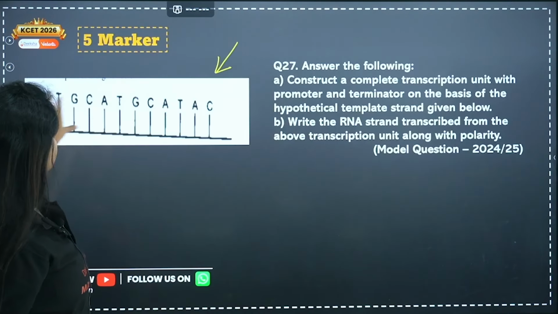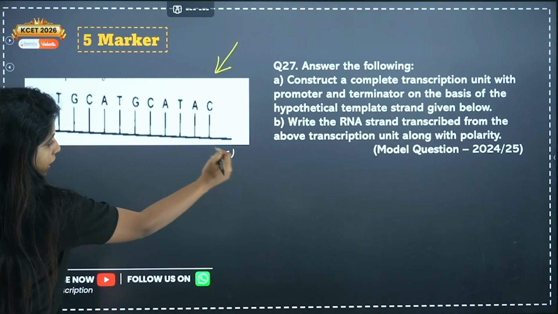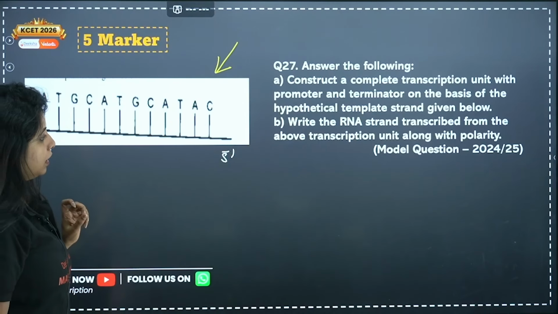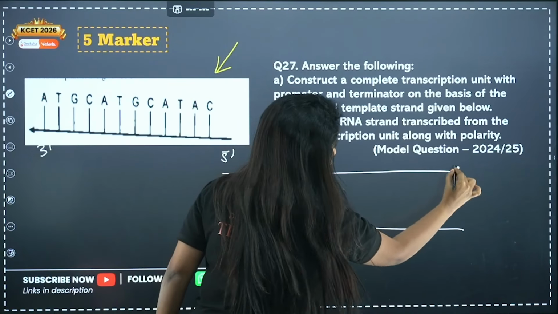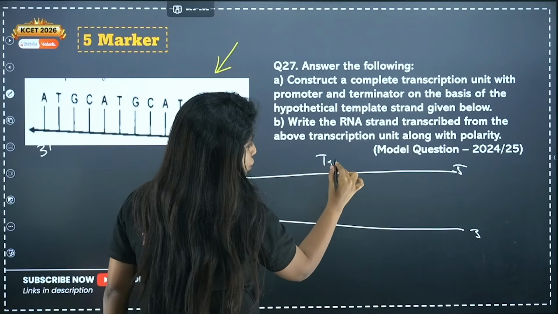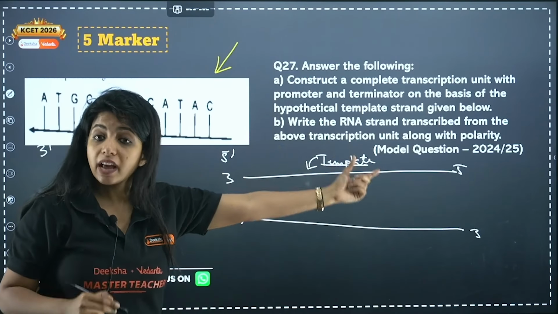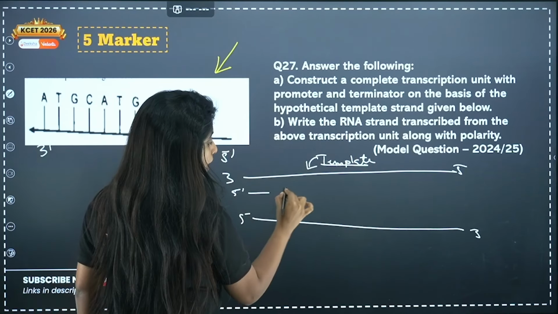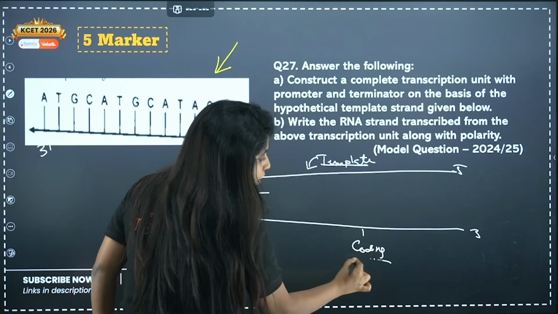And you have to also tell what RNA you get transcribed. So over here, this was the sequence. You need to understand that this is the 3' end and this will be the 5'. Arrow will be in the 3' direction. So this is 3', this is 5', this is 5', this is 3'. This is the strand which is going to get transcribed, you call this the template strand. Why? Because it is in 3' to 5' direction. Now the RNA polymerase binds over here and starts RNA polymerization in 5' to 3' direction. Whereas the other strand which is not going to undergo transcription, you call this the coding strand.